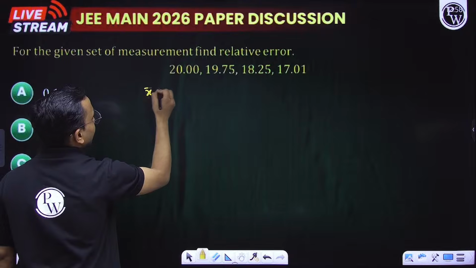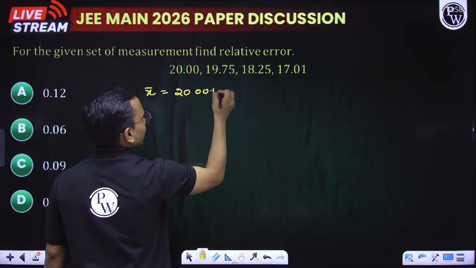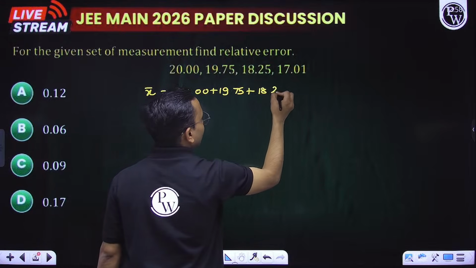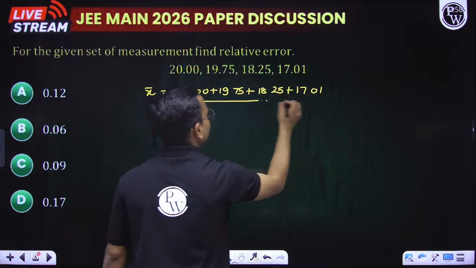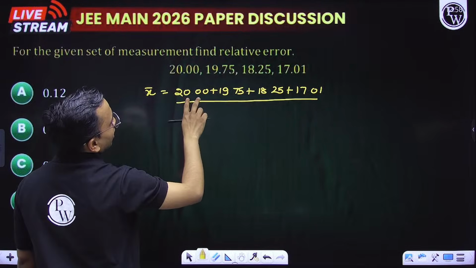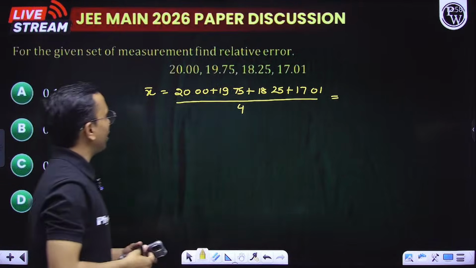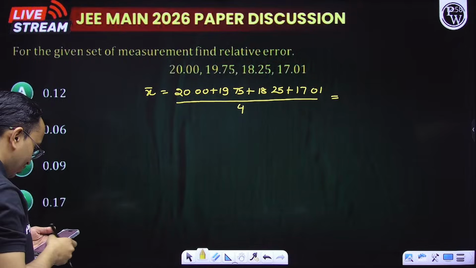So x mean is equal to 20.00 plus 19.75 plus 18.25 plus 17.01 divided by, so how many? 4. This will be our x mean. How much is this? Can you do the calculations?